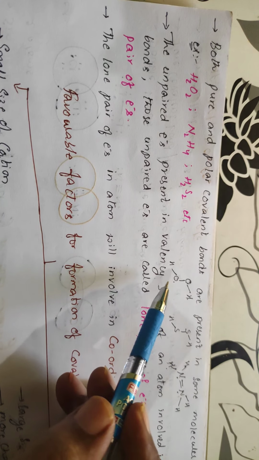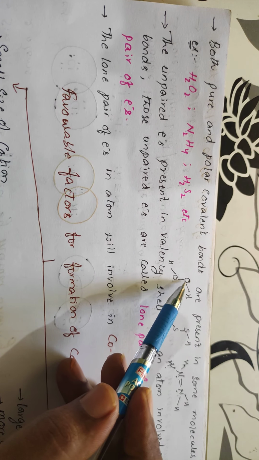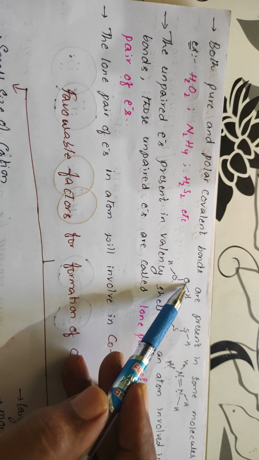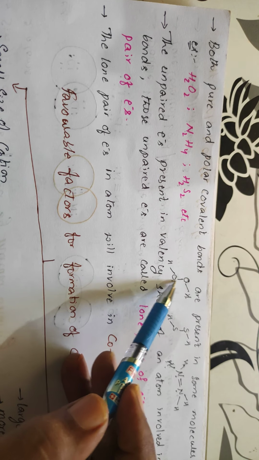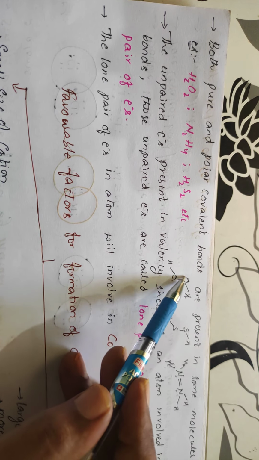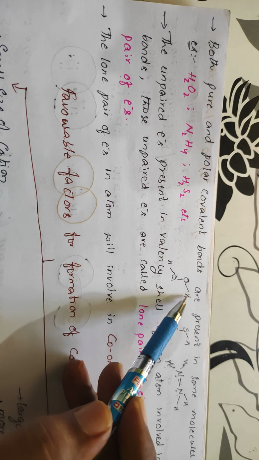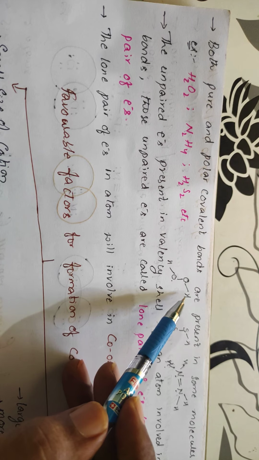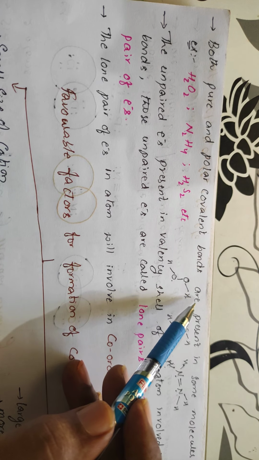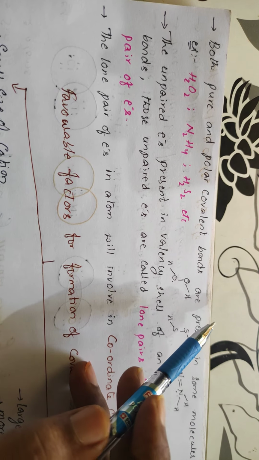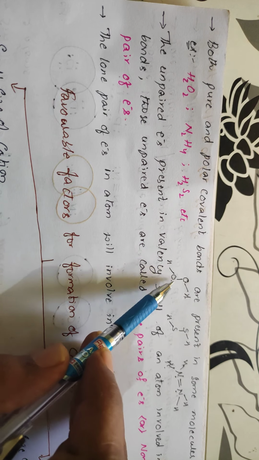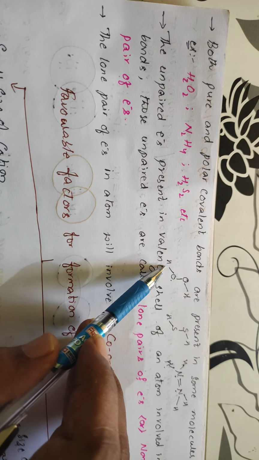See, H2O2 structure will be like this: OH, OO linkage, OH. Between oxygen and oxygen, there is no polarity, so this is a pure bond or non-polar covalent bond. Between these two, there is an electronegativity difference, so this results in the formation of polarity. This will get a positive charge and this will get a negative charge. And here also the same condition. You will be getting a negative charge here, and here it is positive.